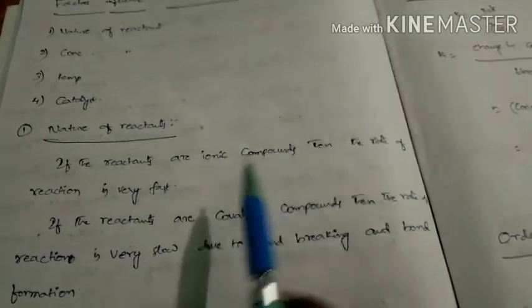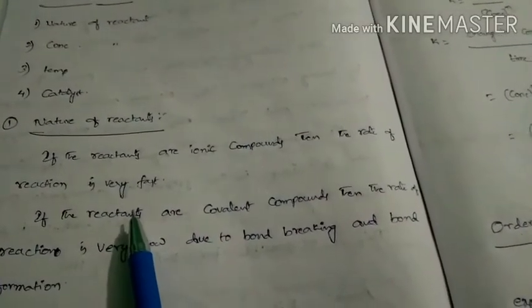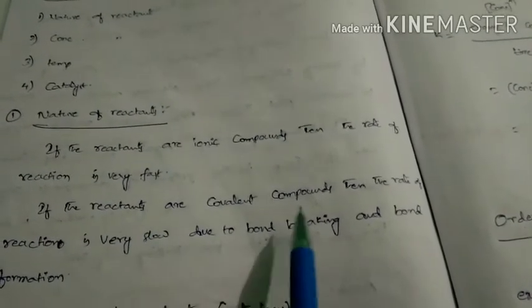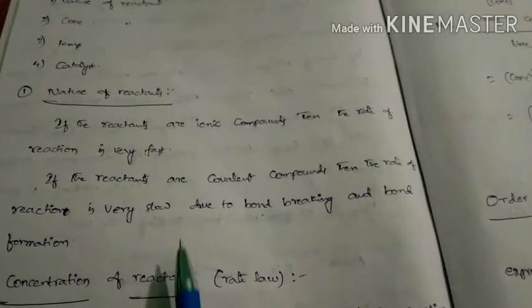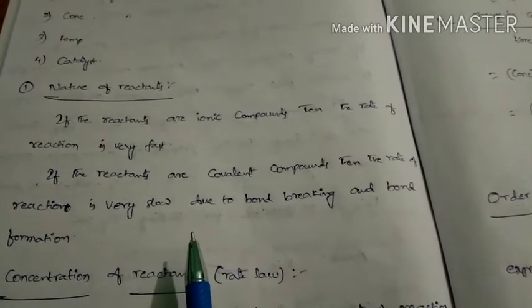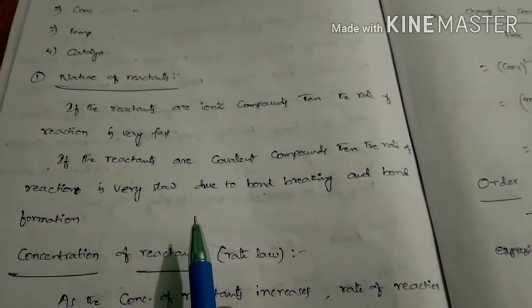If the reactants are ionic compounds, then the rate of reaction between the compounds is very high. Automatically the rate of reaction is also very high. But if the reactants are covalent compounds, then the rate of reaction is very slow, because in covalent compounds bond breaking and bond formation takes place. That is about the nature of reactants.